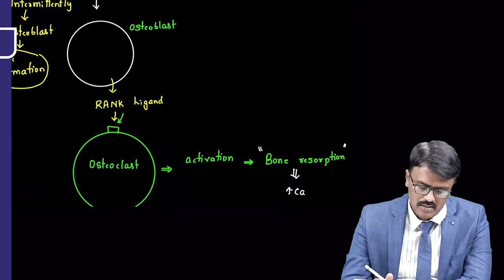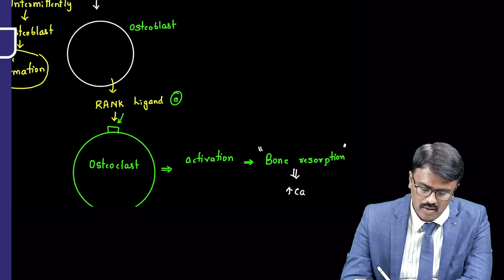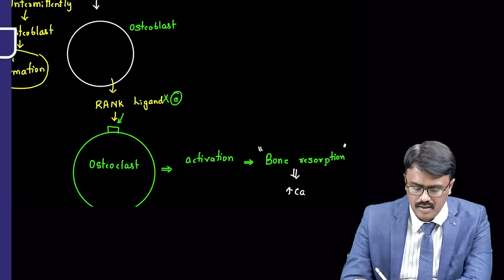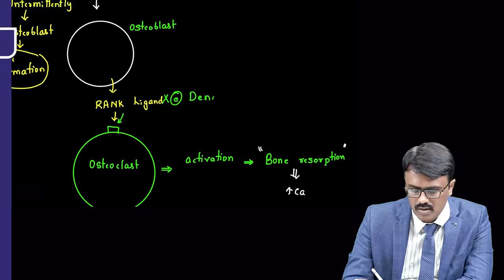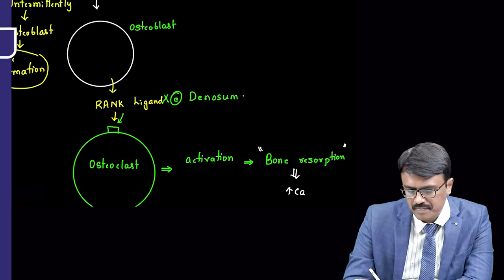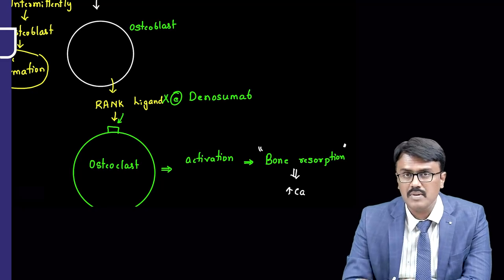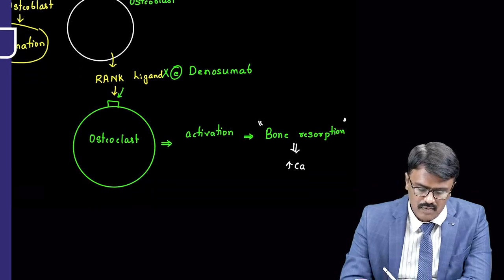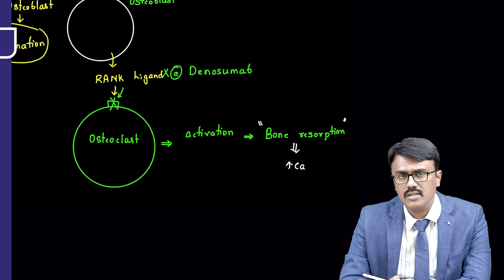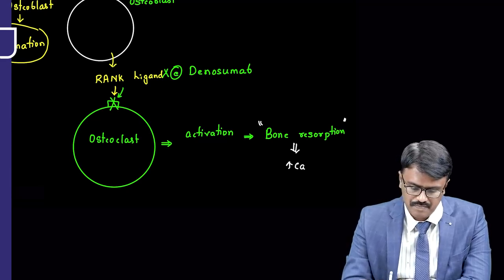The next one is, we can do one thing. You can block the rank ligand, and that is done by a monoclonal antibody called denosumab. If you block that, it will not be able to bind to osteoclast, and they will not become activated, and there is no bone resorption.